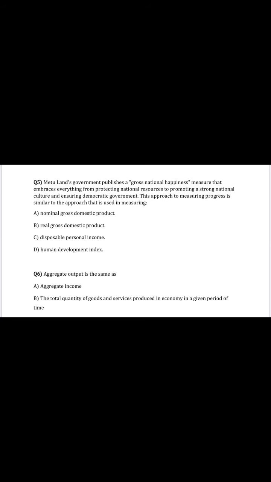C. Question 5. Maryland's government publishes a gross national happiness measure that embraces everything from protecting natural resources to promoting a strong national culture and ensuring democratic government. This approach to measuring progress is similar to the approach that is used in measuring. GDP only measures the production in a country, so it doesn't consider the aspects of democratic institutions, justice system, income distribution, and so on.